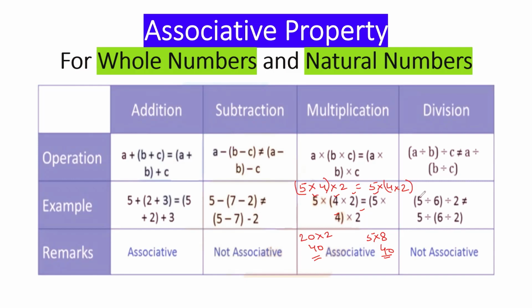Let's see division now. 5, 6, 2 we are taking as the numbers. Let me just erase this part first of all so that I can describe the division part to you. Okay, let's move ahead. 5, 6, 2 division. We are going to check 5, 6 and 2 division. We'll group 5 and 6 here. We'll group 6 and 2 here. 5 divided by 6 is 5 by 6, divided by 2. This is 5 divided by 6 by 2. Okay, 5 and 6 we can't cancel.